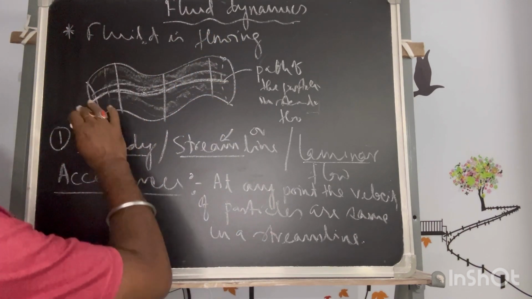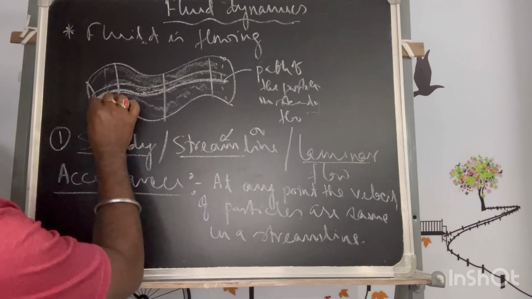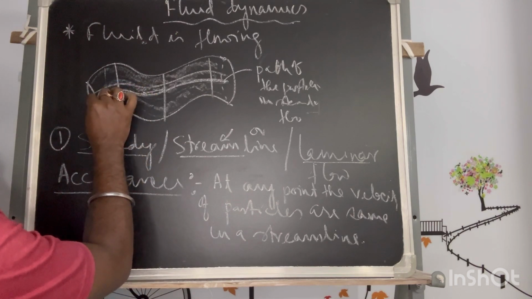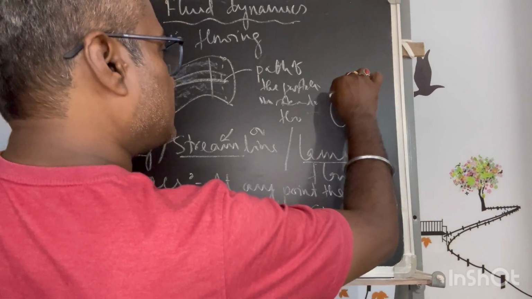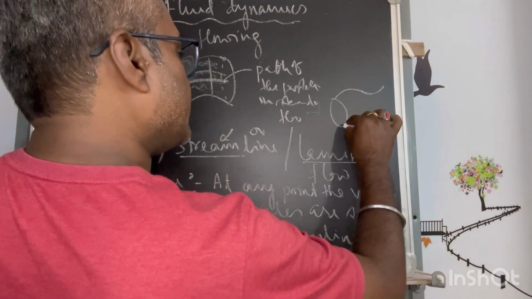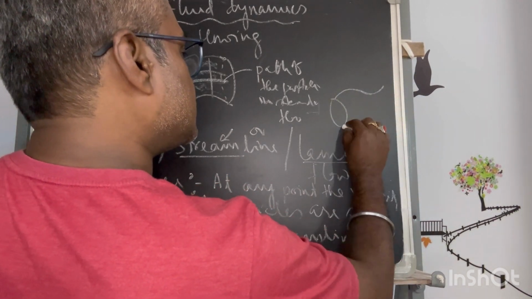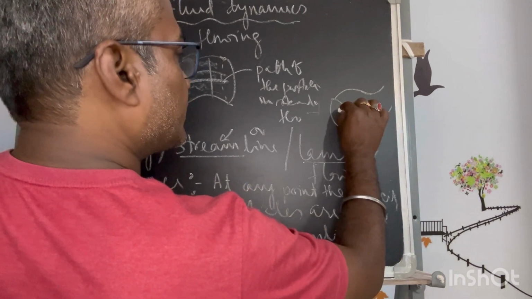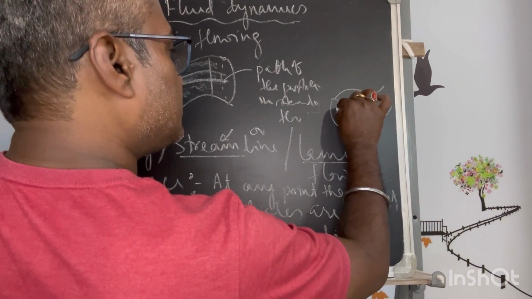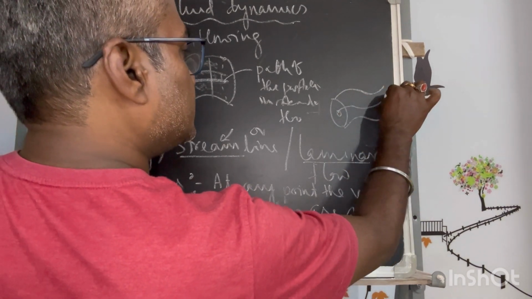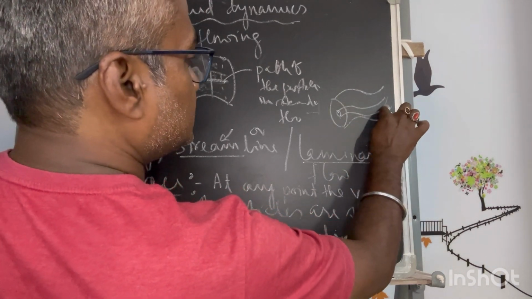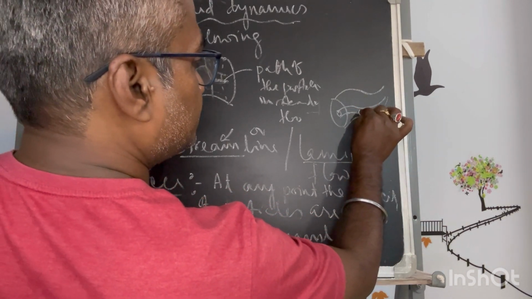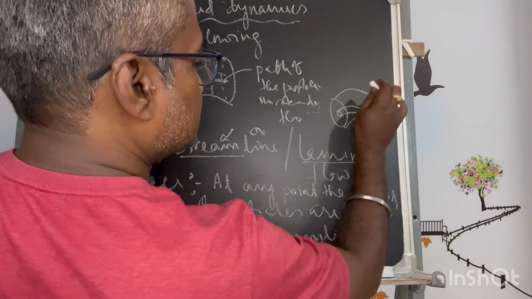Now this is a single line. Now this is somewhat a 3D figure, and this is again a tube inside this. I am saying this has some diameter.